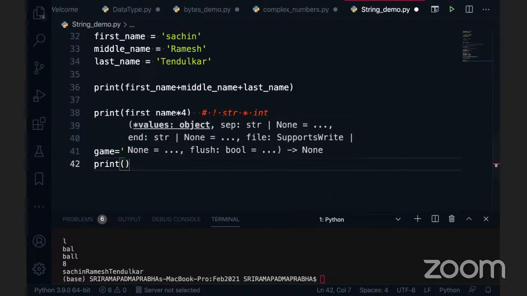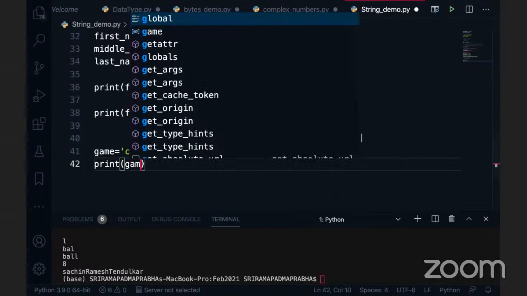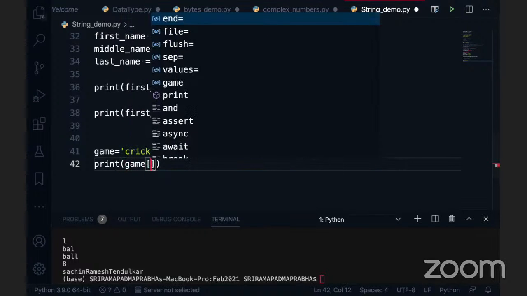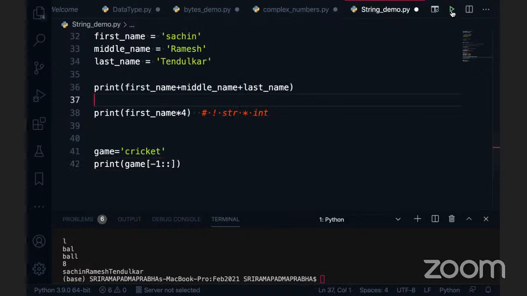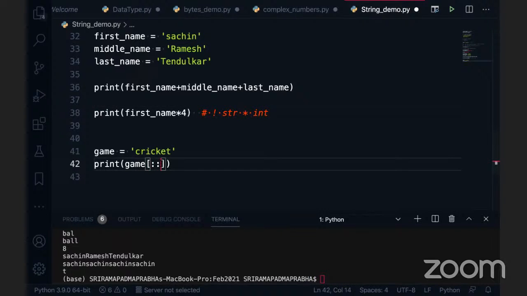It's a very simple one line of code I can write. Can I use this one? Anybody tell me how to reverse a string? Can I use this -1 and colon? What is the output of this if I execute this? I got only T, but I want to reverse the string. How is it possible? Can anybody tell me a single line of code? That -1 will be in the last position. Exactly. If I use this one and execute, you can see it got reversed. So that time it can be useful.